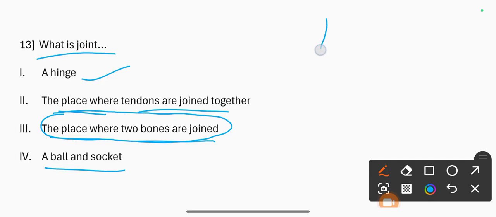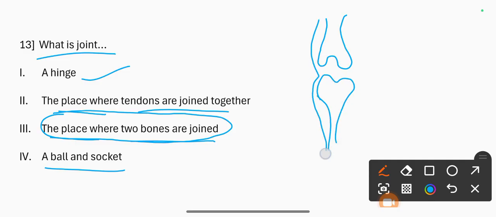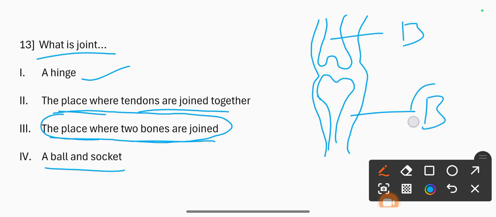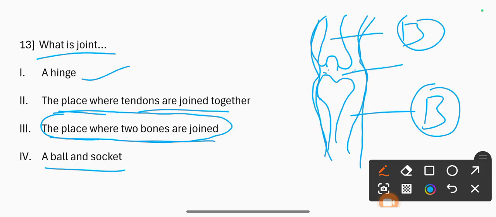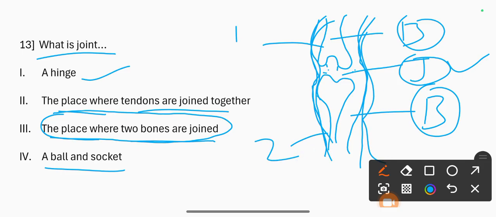You can simply see this is a bone, this is also a bone. So two bones, their arrangement, this is the joint. So a joint is the place where two bones are joined. Where bone 1 and 2 connect is called the joint. The correct option is 3.